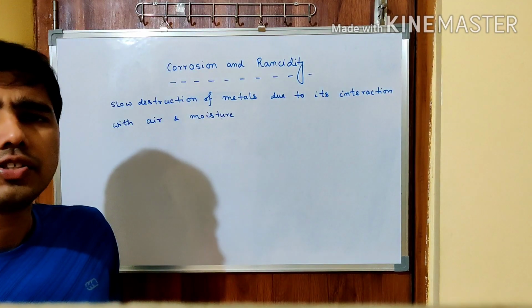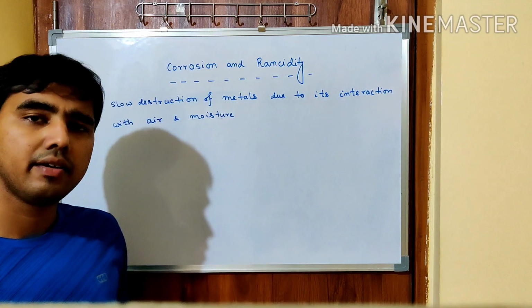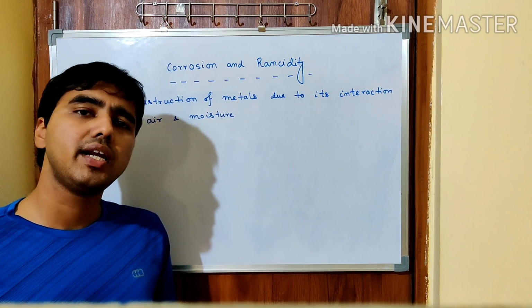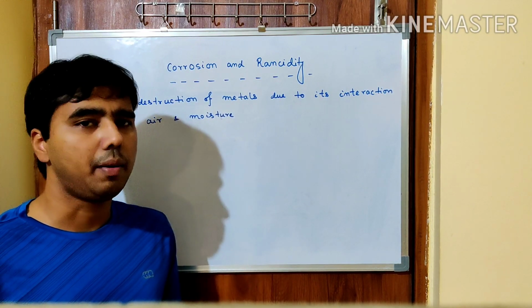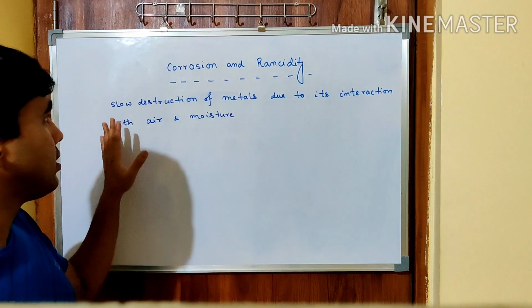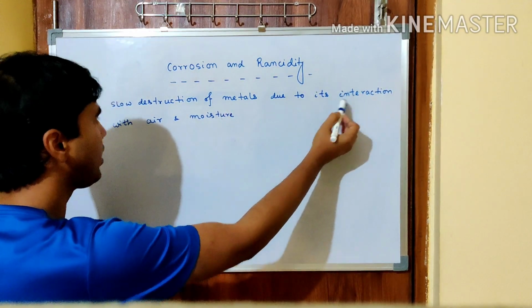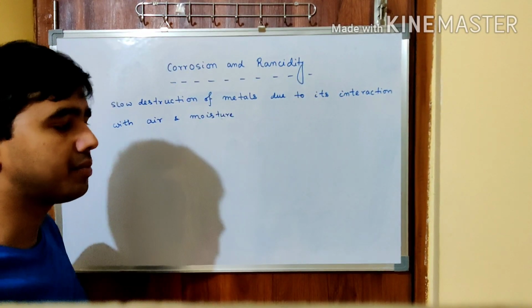As we have understood, there are two conditions: one is air, another is moisture. These two are necessary for corrosion to happen. So in order to define corrosion, we have written here: the slow destruction of metals due to their interaction with air and moisture.